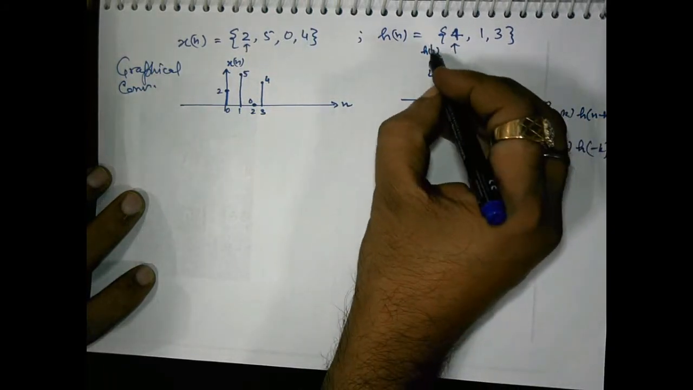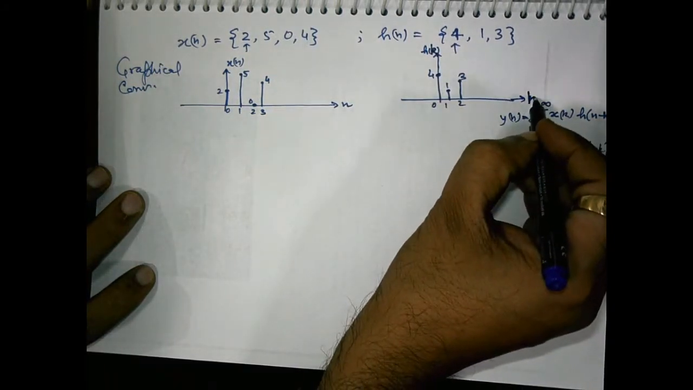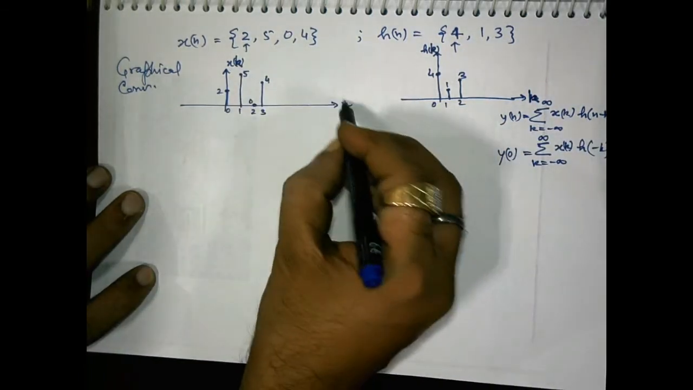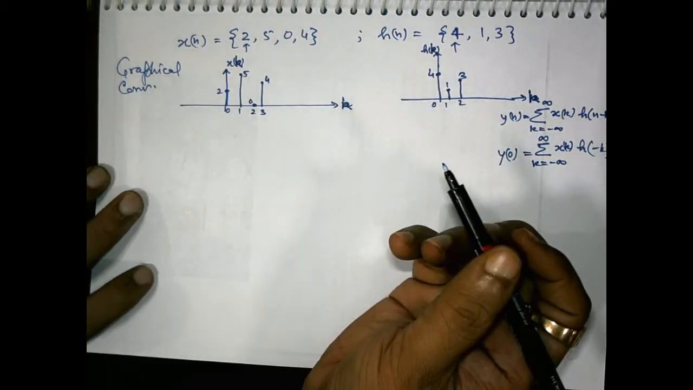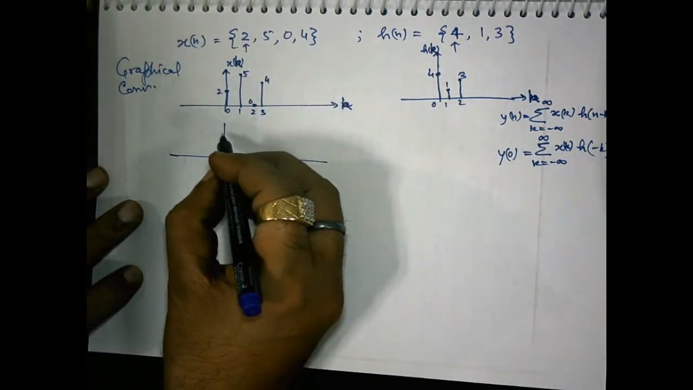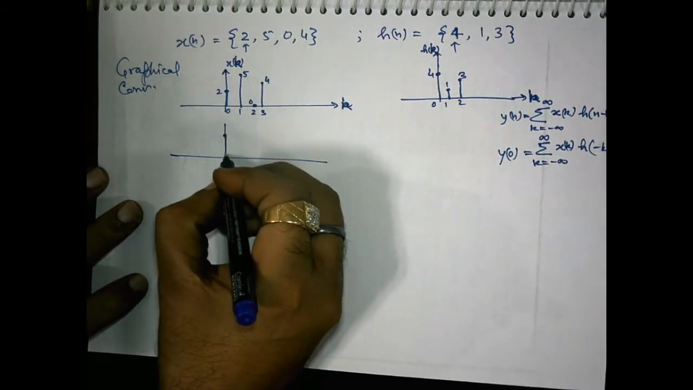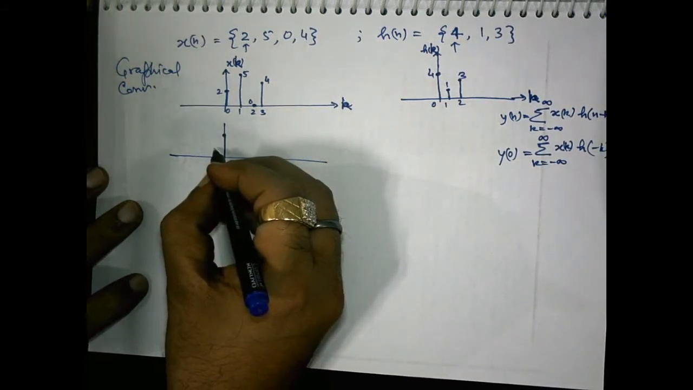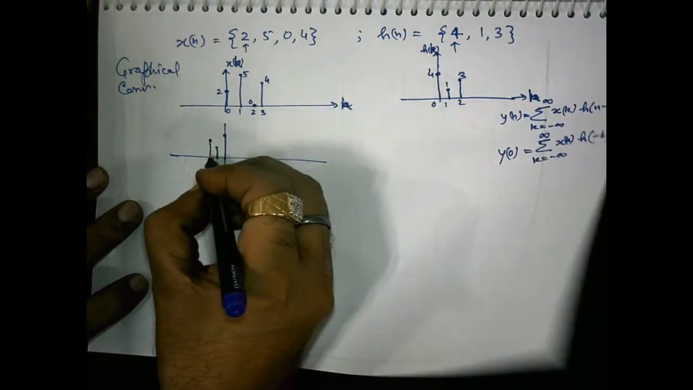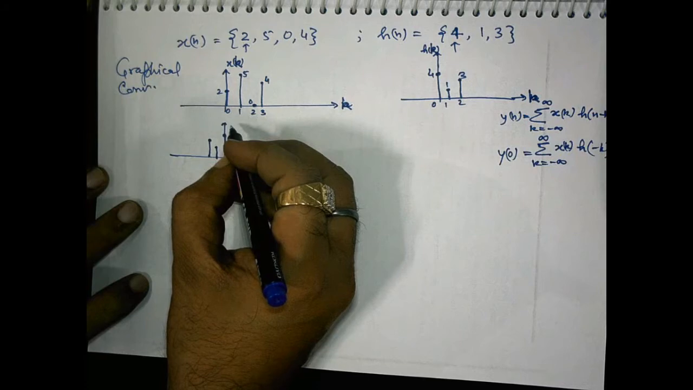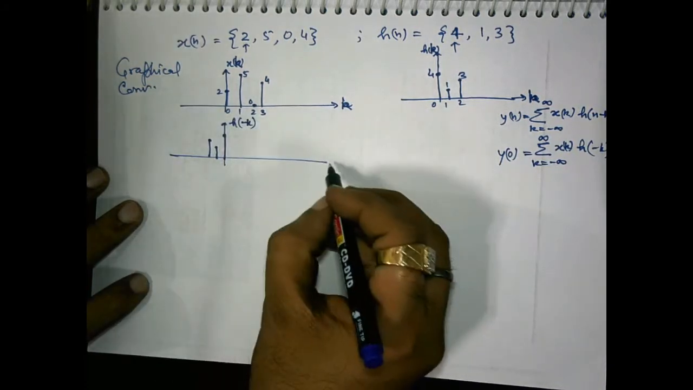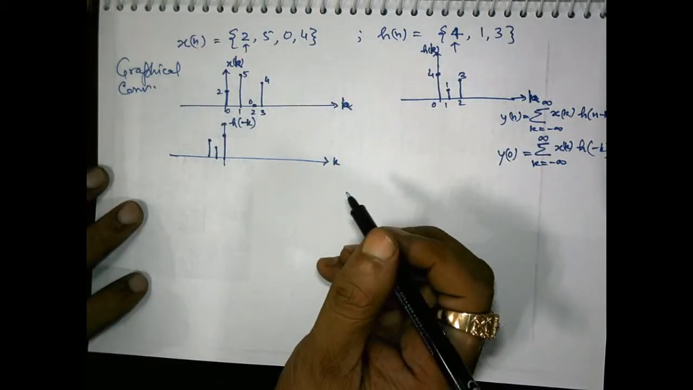Since h[n] is given to us, it is better to change this index from n to k. This is x[k], and this may be changed to k because these are dummy variables. So h[n minus k] is obtained as, this is 4 and this is 1 and this is 3. Now this is h[n minus k], this is k.